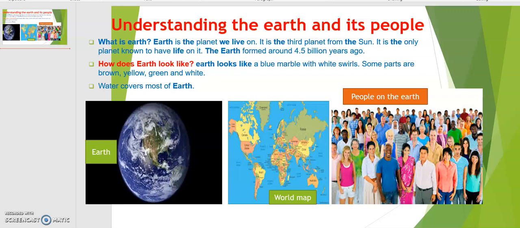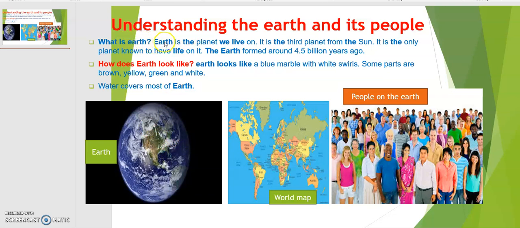Let's see. The first question I'm going to ask everyone, and it is important for everyone to know: what is Earth? You are living on the Earth, so it's very important to know what it is. As you see here, this is the Earth. Earth looks like a ball, right? Let's go by definition.